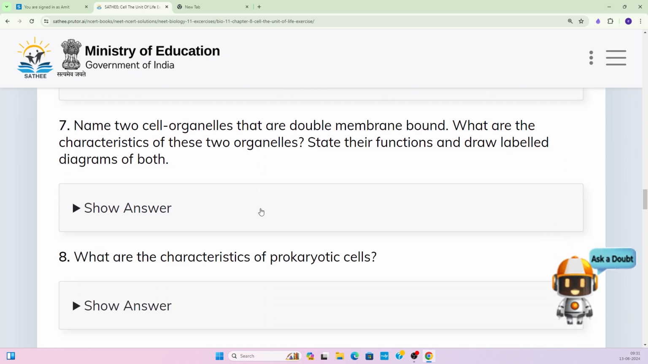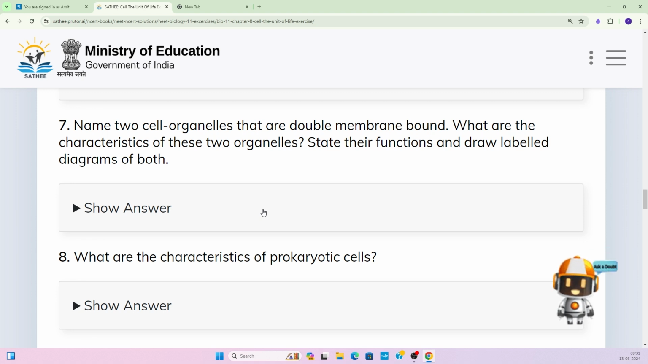Next question comes here. Name two cell organelles that are double membrane. There are different types of organelles present inside the cells. Some organelles are double membrane and some are single membrane, right? So here it is a double membrane bound organelle. They are talking about two.